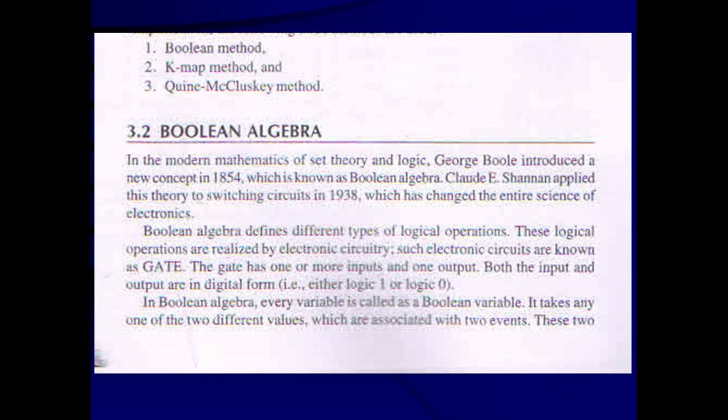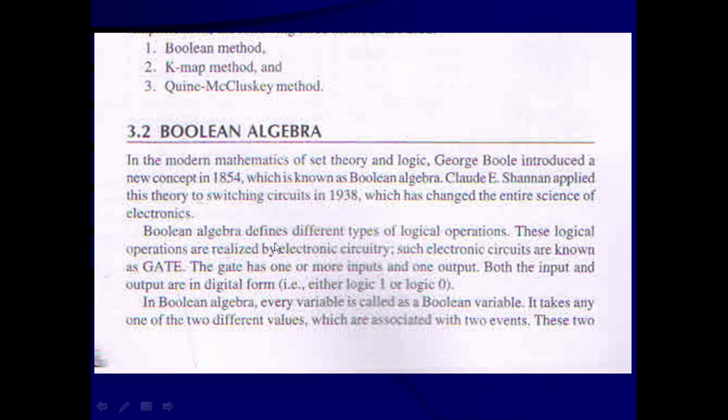Now 3.2. What is Boolean algebra? In modern mathematics, set theory and logic, George Boole introduced a new concept in 1854, which is known as Boolean algebra. So the algebra which was developed by Mr. George Boole in 1854 is known as Boolean algebra. Claude A. Shannon applied this theory to switching circuits in 1938, which has changed the entire science of electronics.